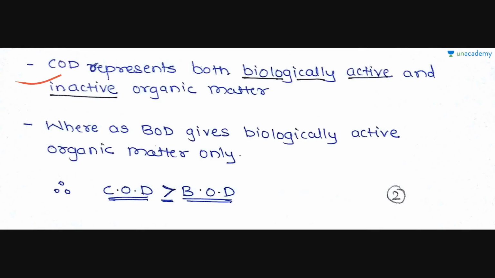So COD represents both biological active and inactive organic matter. Generally there are two types of organic matter. One is biological active and second is biological inactive. Biological active means bacteria can stabilize this organic matter, and biological inactive means bacteria cannot act on this organic matter. So COD generally represents both biological active and inactive organic matters, whereas BOD only gives the biological active organic matter.